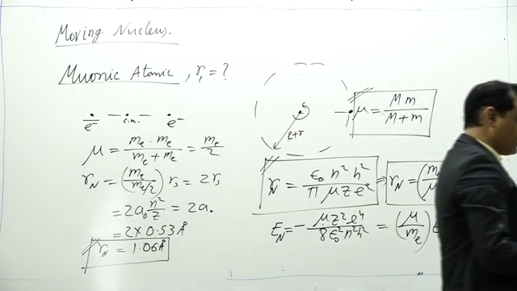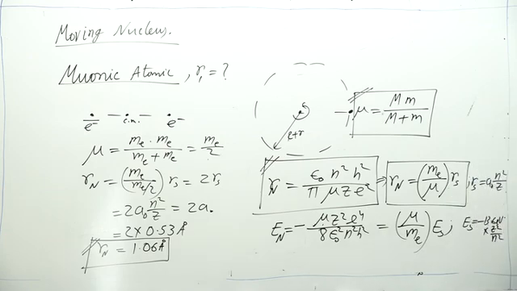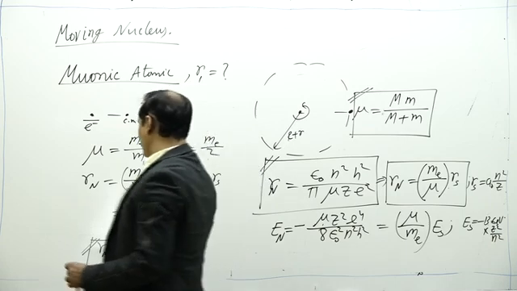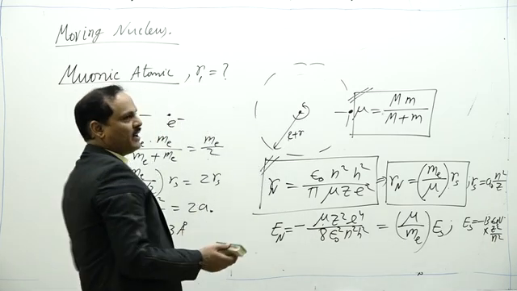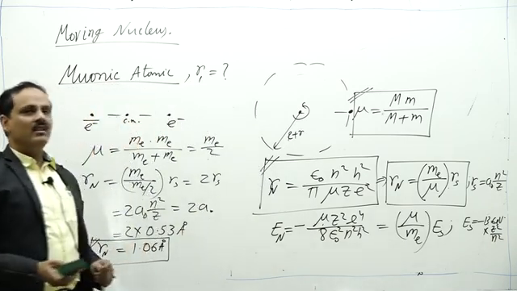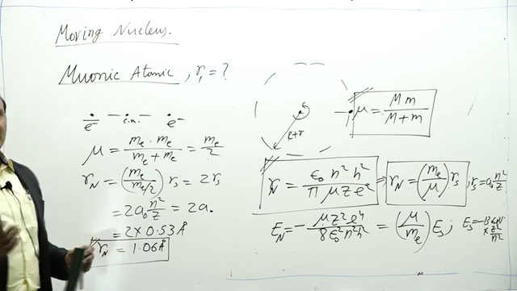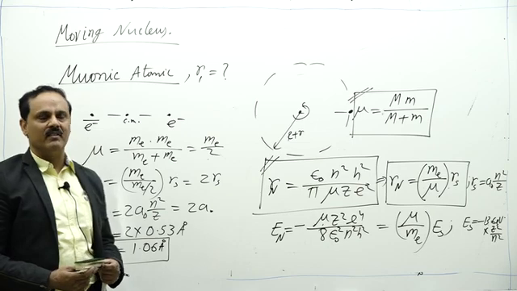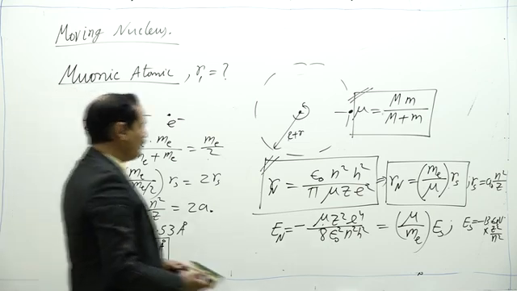So this is how you need to use the reduced mass. In IIT, one question was there where the mass of the orbiting electron is doubled, and it is asked what will be the wavelength of the first line of the Balmer series for such an atom.